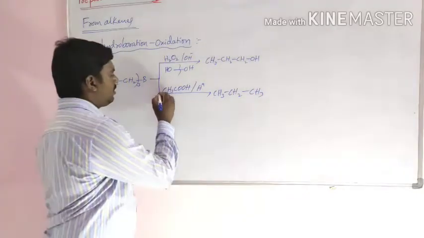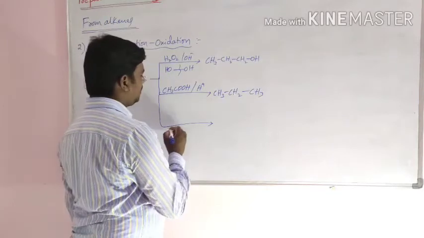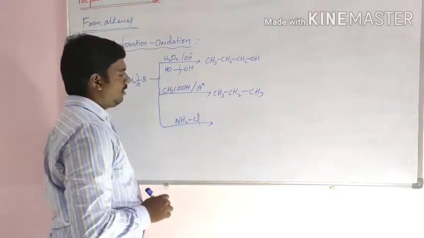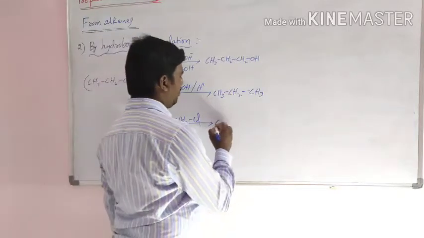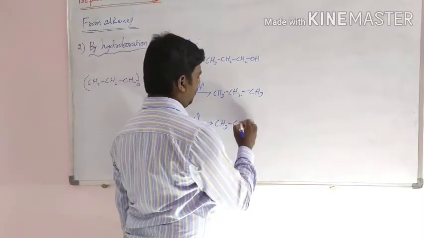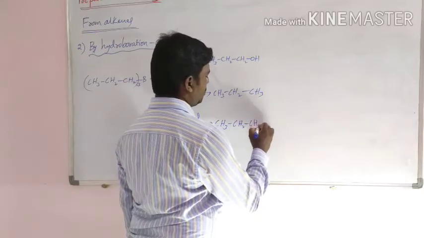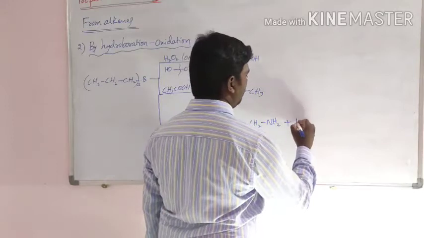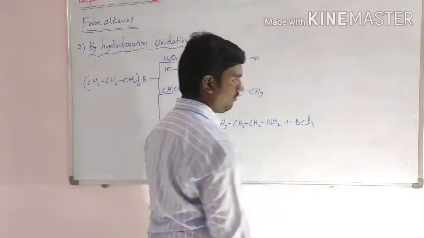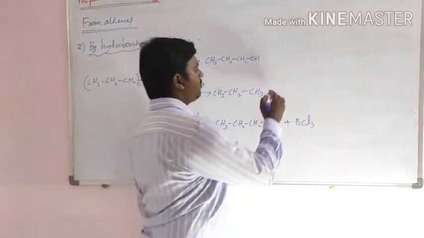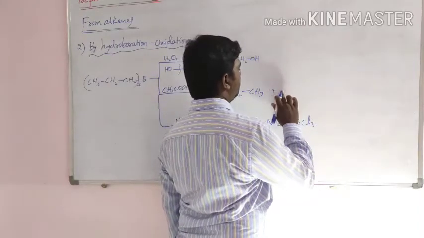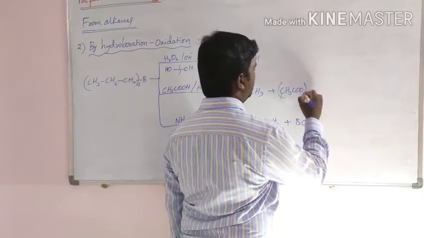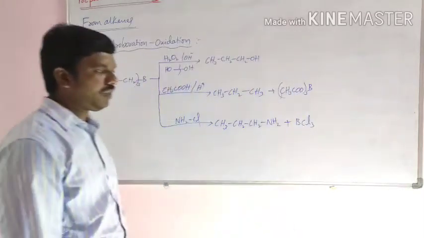If it reacts with chloramine, then the compound formed is CH3 CH2 CH2 NH2, an amine. The byproduct is BCl3. Here in the other product, the byproduct is CH3 COO taken thrice on B, boron.